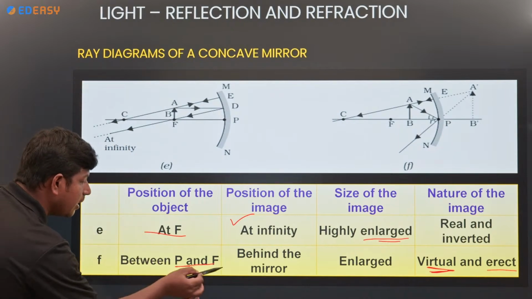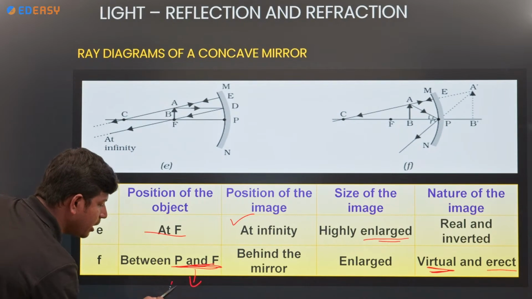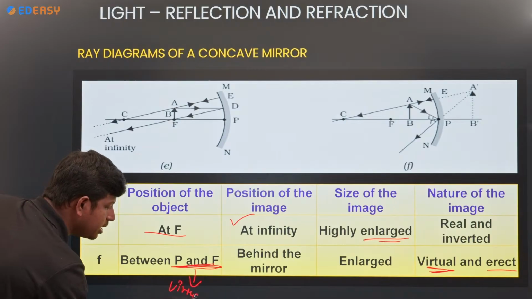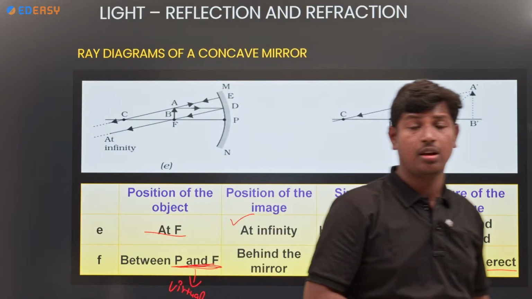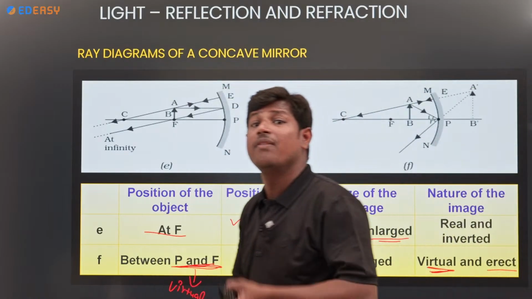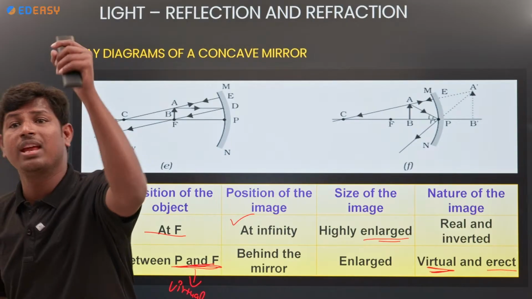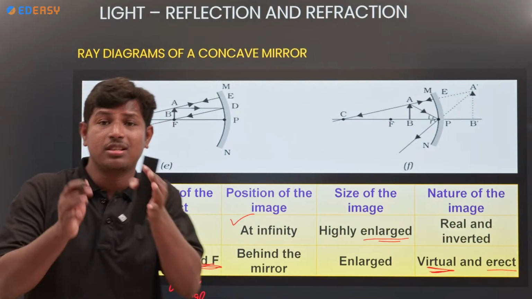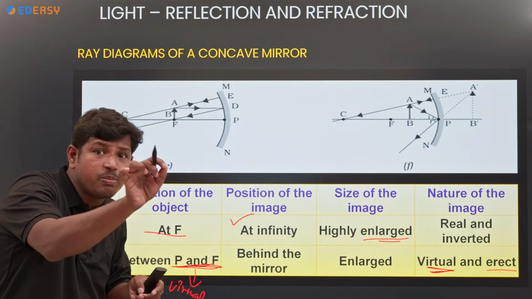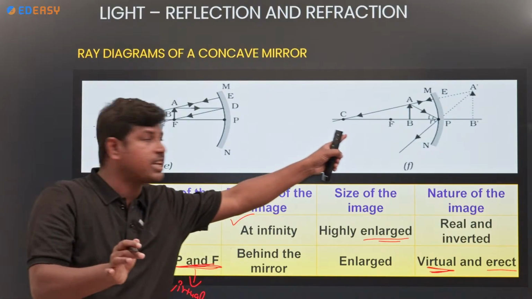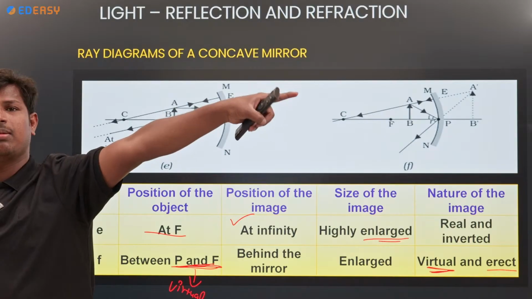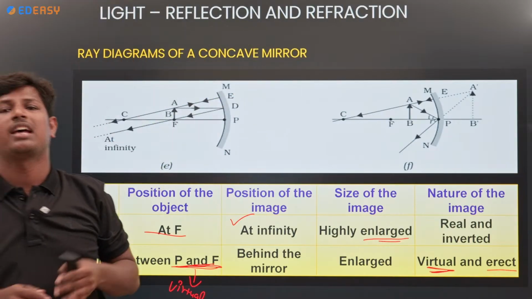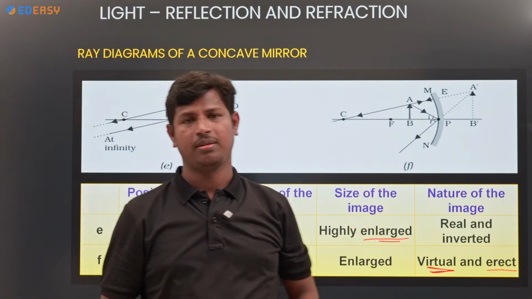Only when you get a virtual image in a concave mirror, they will ask a few questions like this: when do you get a virtual image from a concave mirror? The answer is, the object takes place between P and F. The nature of the image is virtual and erect, and the size of the image is enlarged. Clear?